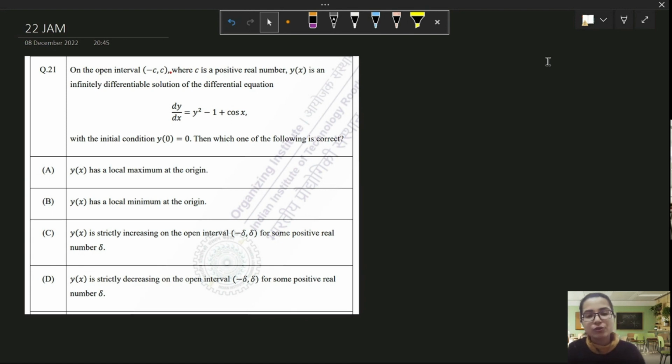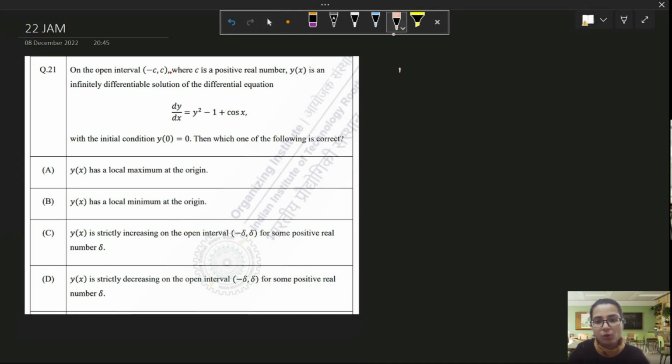Well, actually, this is not a question of differential equations, but some students might be stuck in the exam and think that this is a differential equations question and I'm going to solve it. It will waste your time. This is actually a question of calculus, but we have taken this question here just to make it clear to you. Okay, let's solve for it.